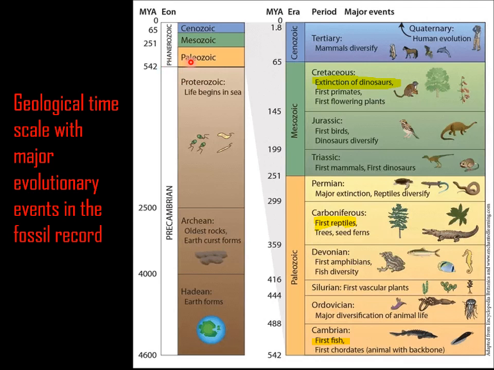Phanerozoic is divided into three eras: Paleozoic, Mesozoic, Cenozoic. Paleozoic is divided into periods: Cambrian, Ordovician, Silurian, Devonian, Carboniferous, Permian. Mesozoic is divided into three periods: Triassic, Jurassic, Cretaceous, and Cenozoic into two: tertiary and quaternary. In this way you have to learn the geological time scale.